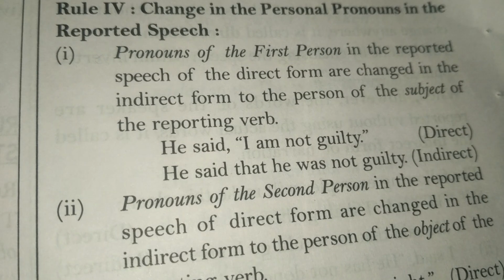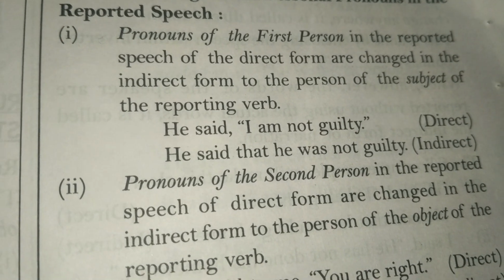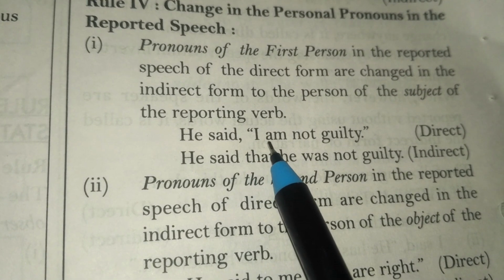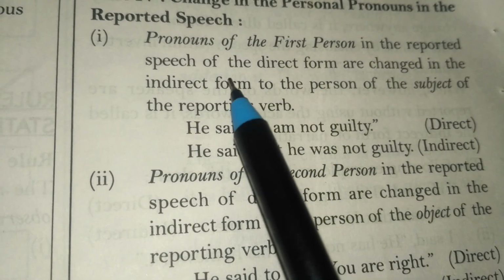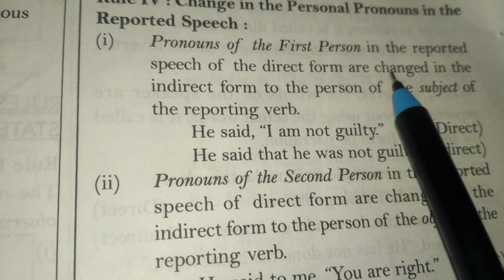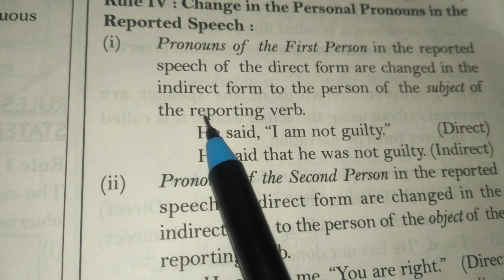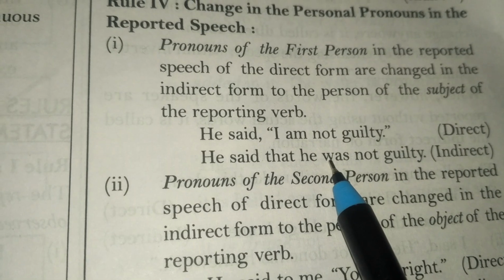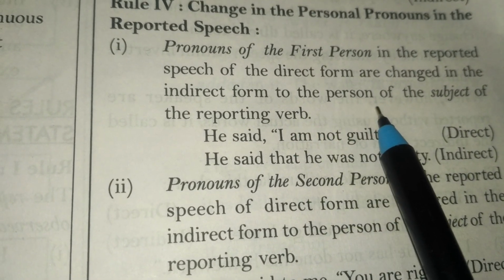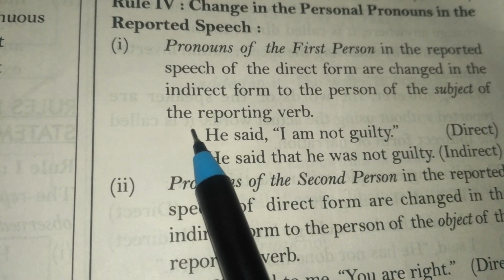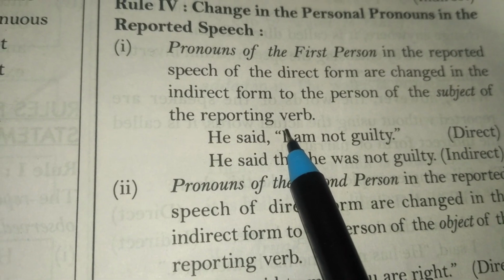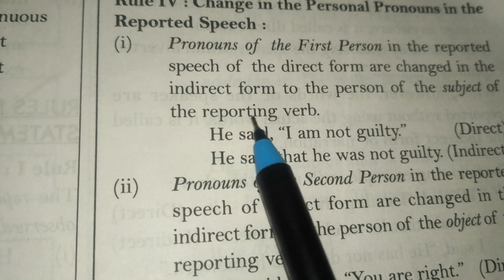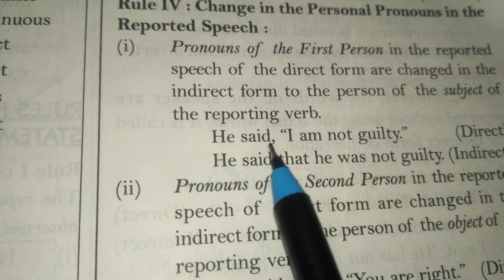So pronouns of the first person in the reported speech of the direct form are changed in the indirect form. So when we go from the direct form to the indirect form, we change to the person of the subject of the reporting verb. So the pronoun will change according to the subject of the reporting verb.